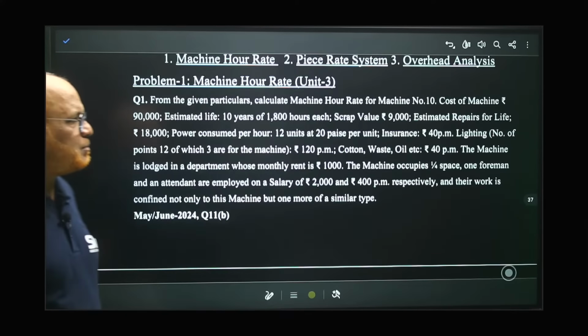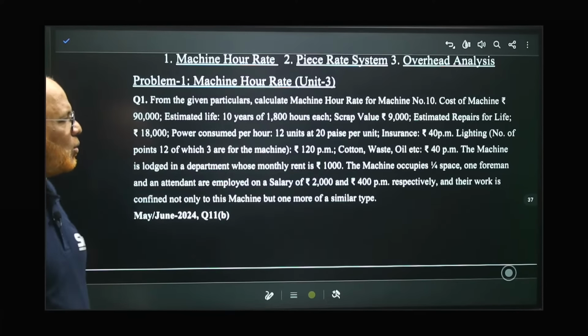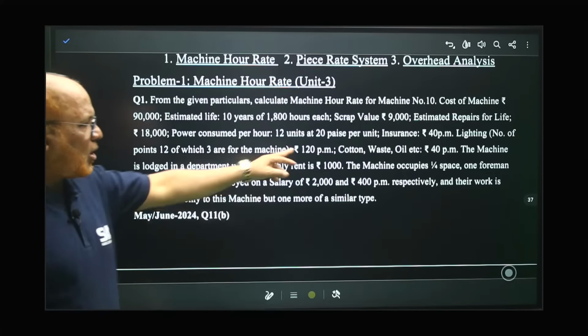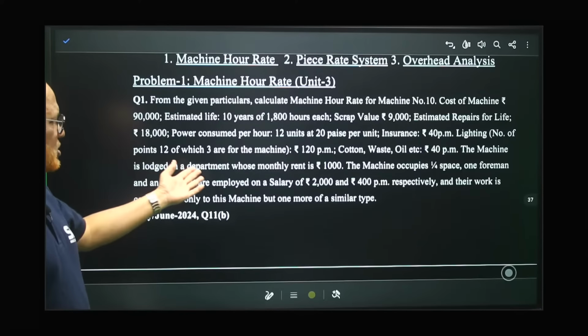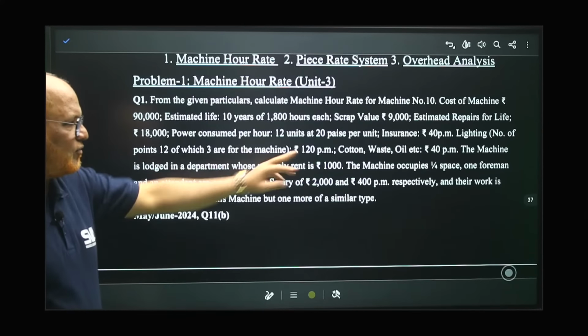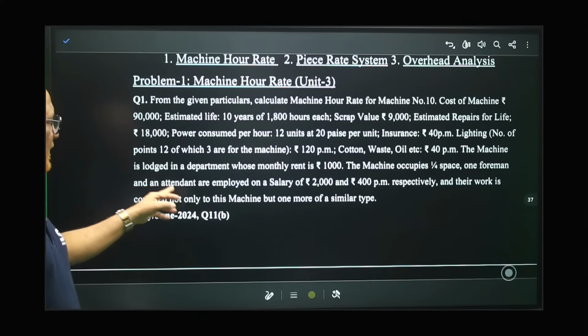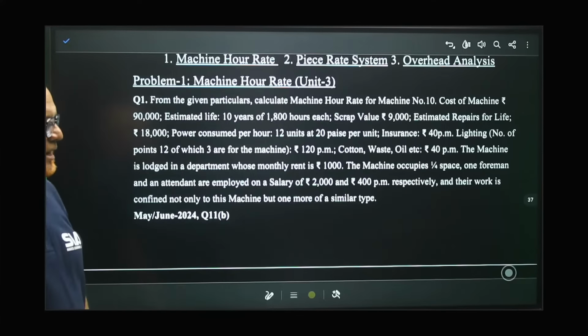Insurance 40 rupees per month. Lighting, number of units 12 of which 3 are for the machine, 120 per month. Cotton, waste, oil, etc. 40 per month. The machine is lodged in a department whose monthly rent is 1,000. The machine occupies 1/4 space. One foreman and an attendant are employed on a salary of 2,400 per month respectively.